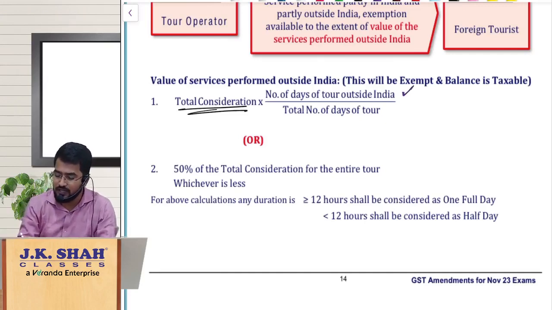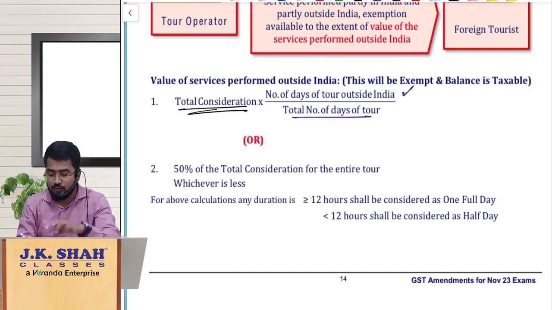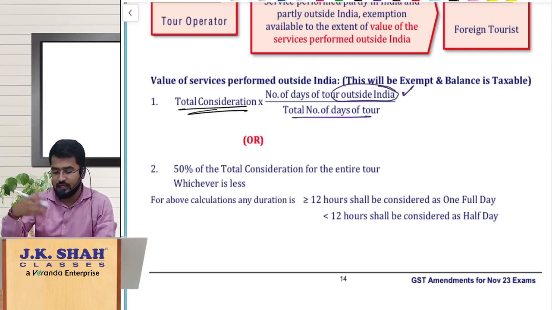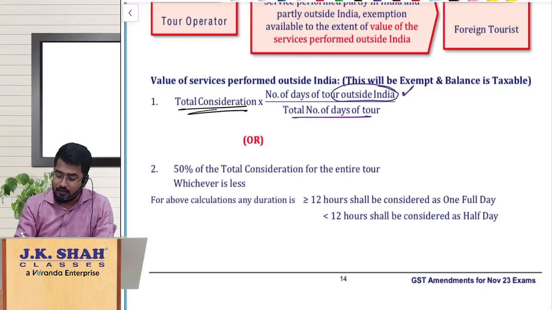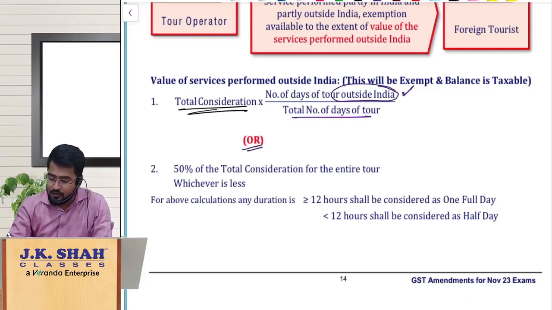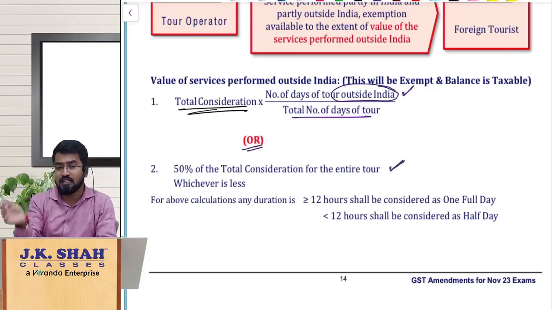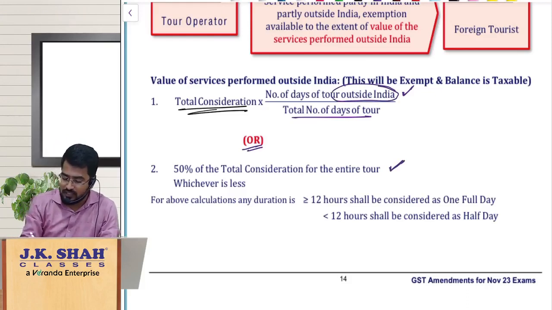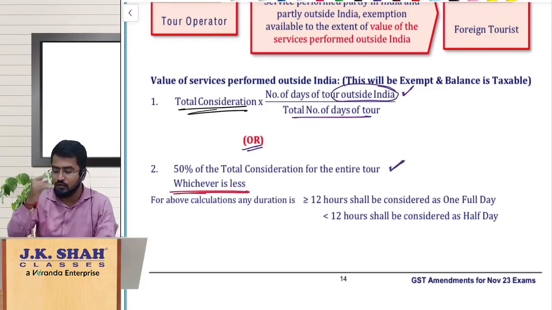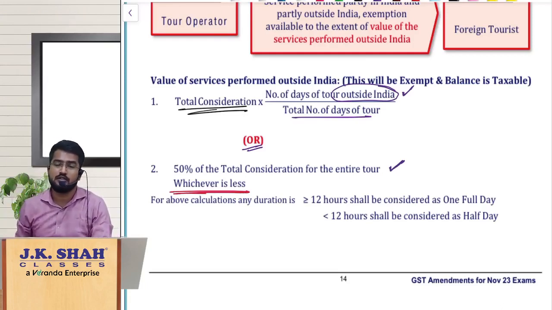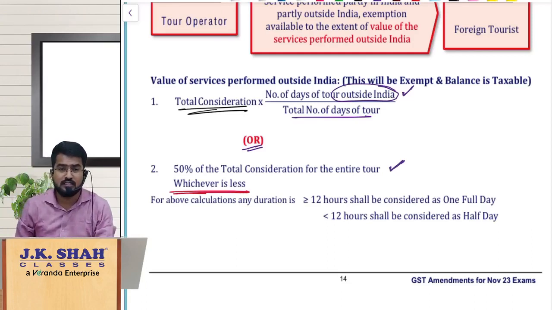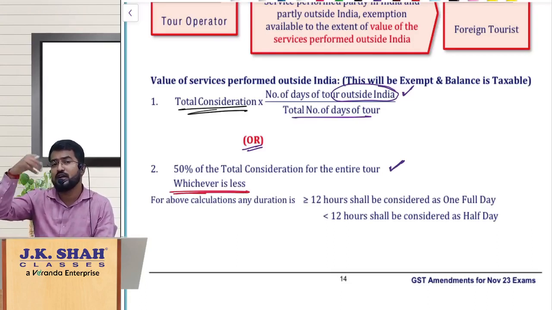proportionately. So we will take the total number of days, and proportionately to the days outside India you will calculate the exemption, and you will compare it with 50% of the total consideration charged for the entire tour. Whichever is less, that much amount only is exempted. So how much is exempted, my dear friends? Sir, total consideration charged to the extent of tour conducted outside India.